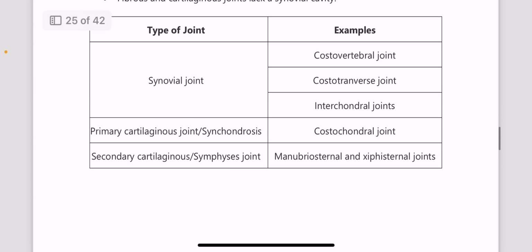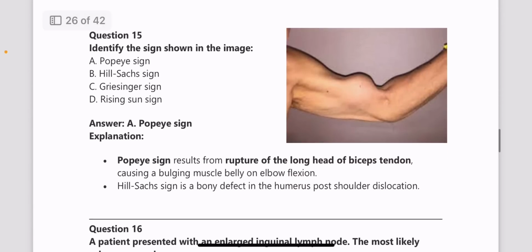Please go through them. Synovial joints are seen in costovertebral, costotransverse and the interchondral joints, and primary cartilaginous joint, which is also known as synchondrosis, is seen in the costochondral, and secondary cartilaginous, which is also known as symphysis, is seen in manubriosternal and xiphisternal joint.